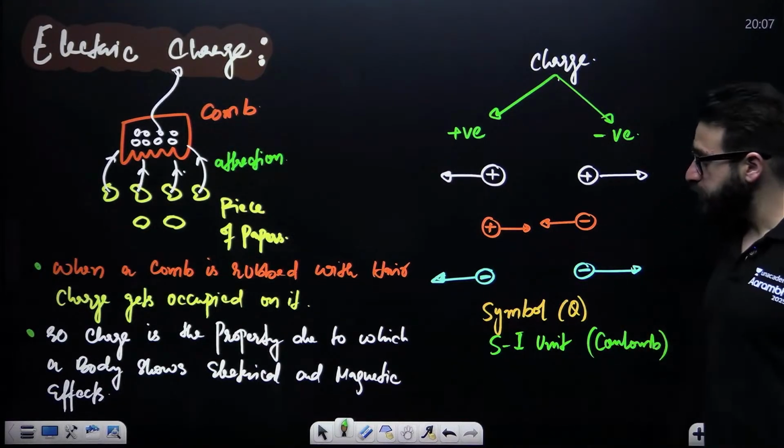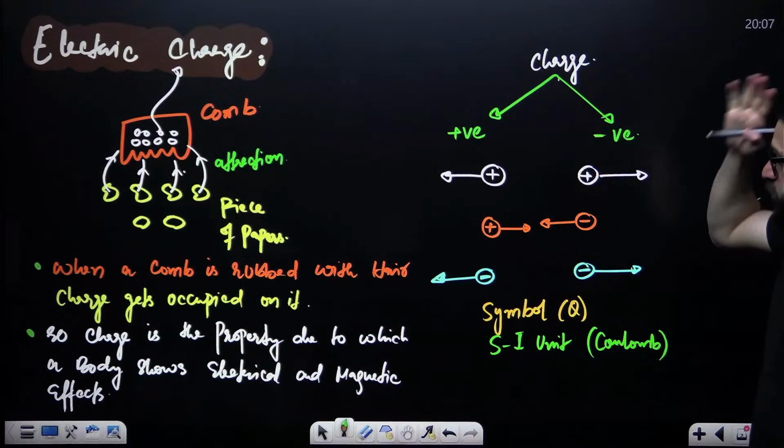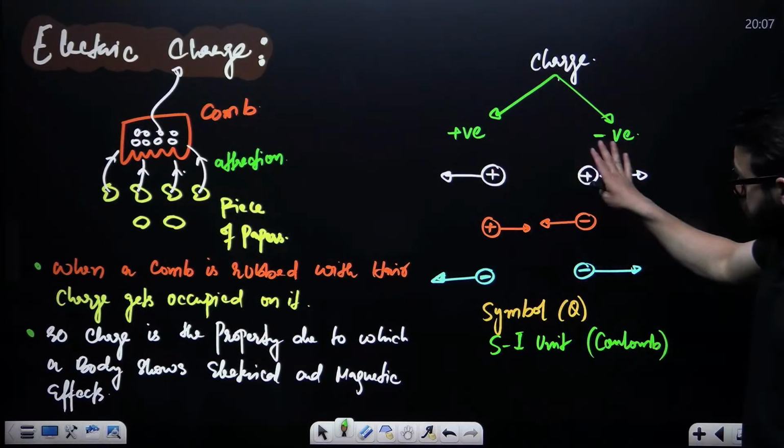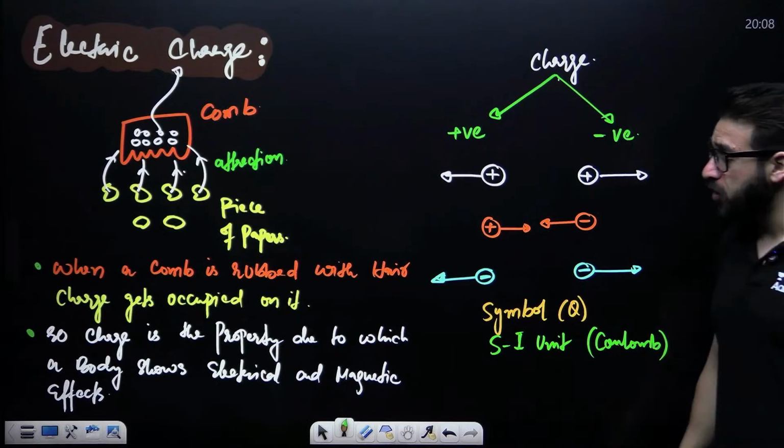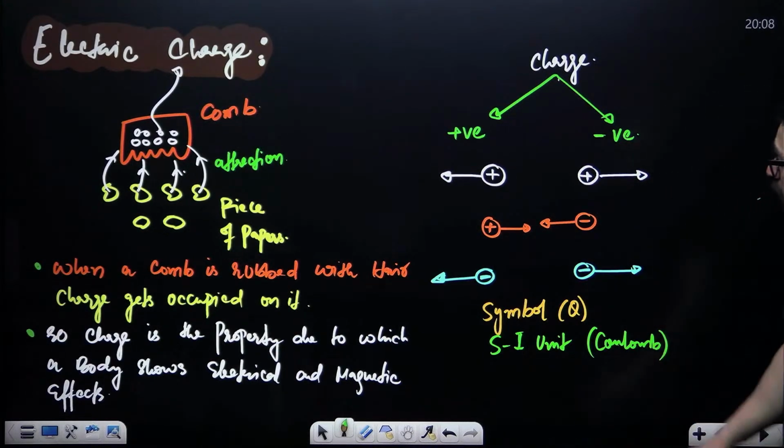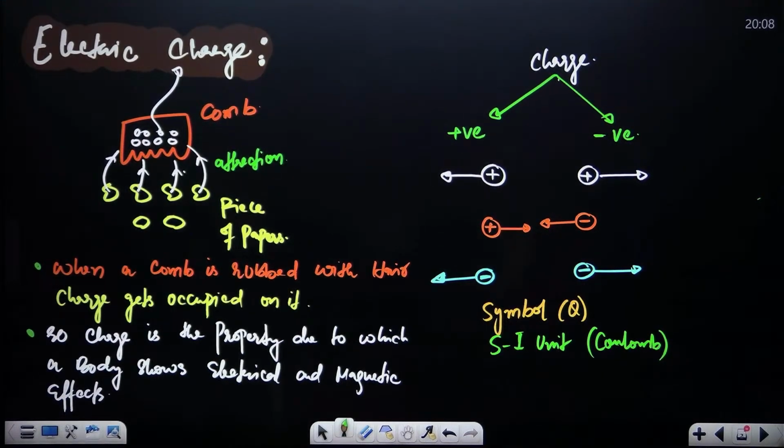The symbol is Q. There are two types of charge, positive and negative. Two positive charges repel each other. Unlike charges attract each other. I hope this is crystal clear till here.